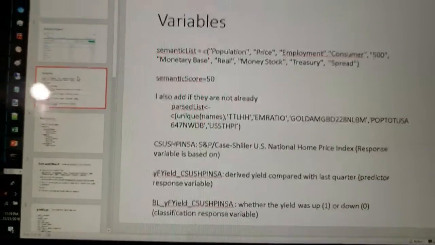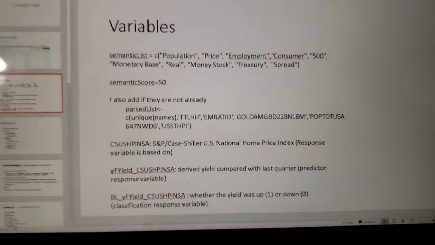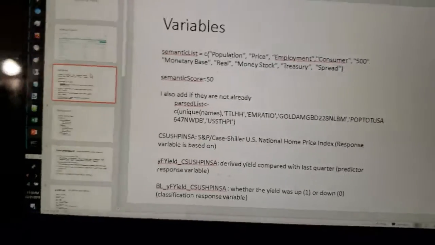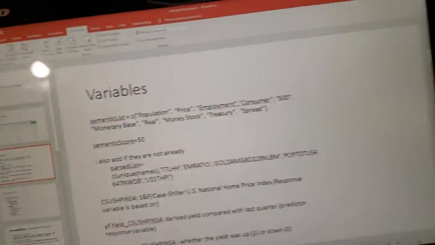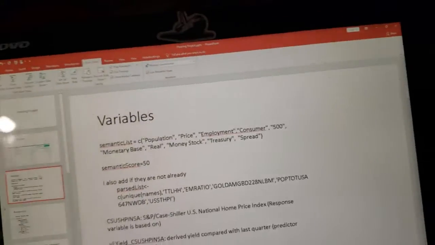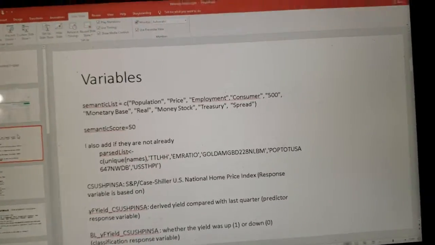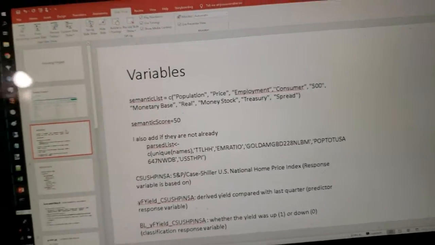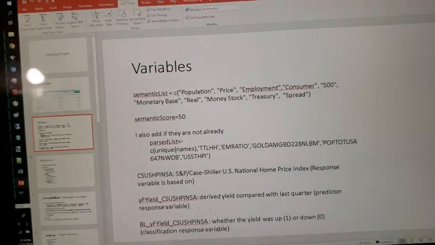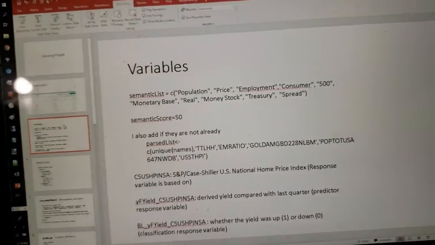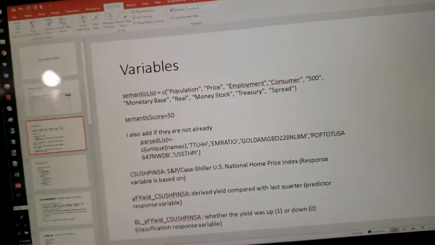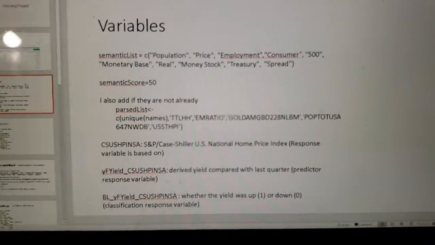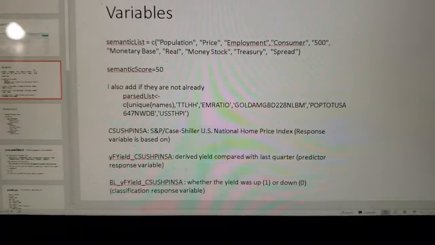Okay, moving on. My variables start with kind of like a semantic search space, kind of like Google. Fred allows you to pull data frames, but they also allow you to pull categories. So I want to pull entire categories based on these semantic search terms, and these categories hold hundreds of data frames. I'm using those search terms because I thought that they might be related to housing. So 500 would be like S&P 500. I wanted to cast a wide net. My goal was to grab a large amount of data and try to filter it down quickly.